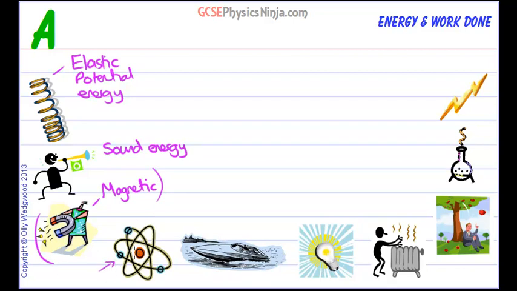So in the nucleus, when the nucleus can sometimes split, and that's called fission, it releases a lot of energy in terms of heat energy, and we can use that heat to boil water and to make steam and drive turbines, and this is called nuclear energy, used in nuclear reactors. Next we've got kinetic, movement energy.